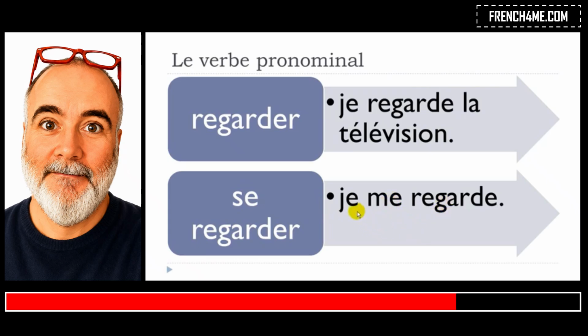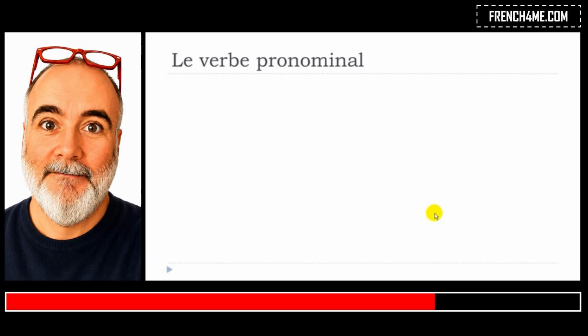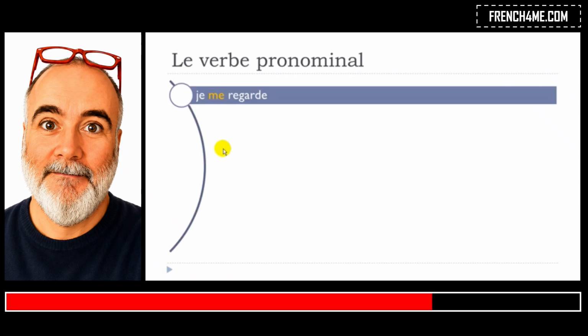All right, so you will have to add this me before the verb. Je me regarde. Okay, so let's see how we will conjugate this verb in the present.